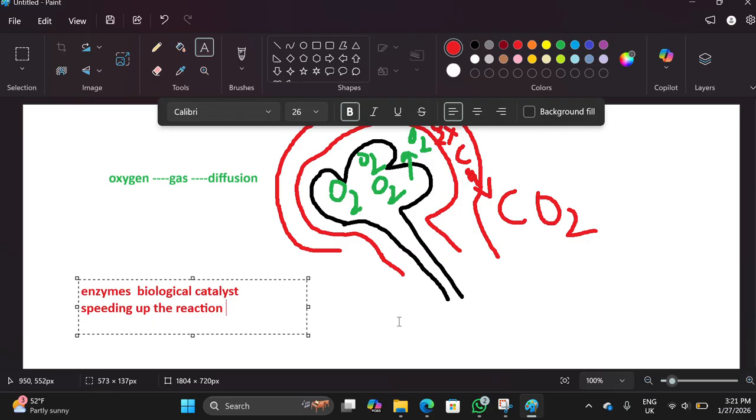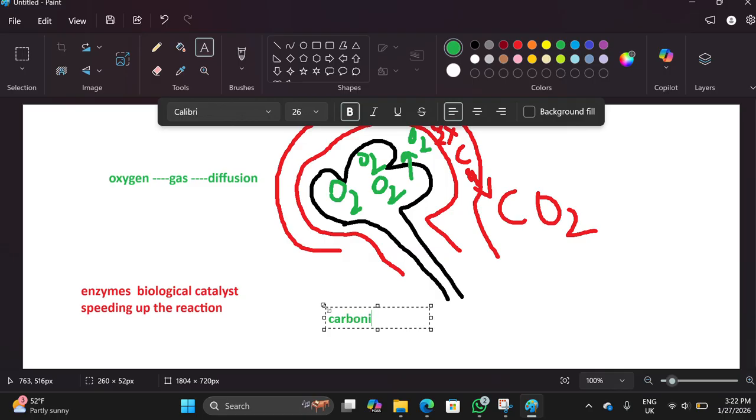One thing you need to know is that enzymes are very specific to each reaction. For example, this reaction has a separate, particular enzyme, which is carbonic anhydrase.